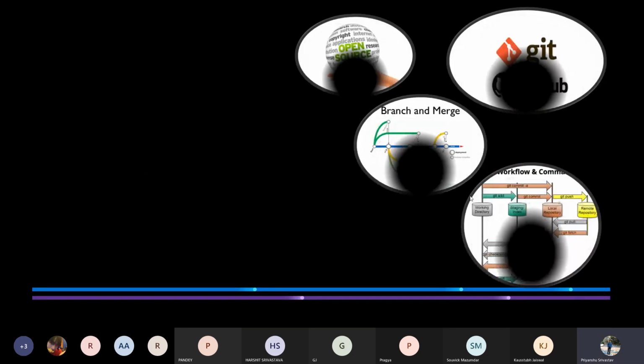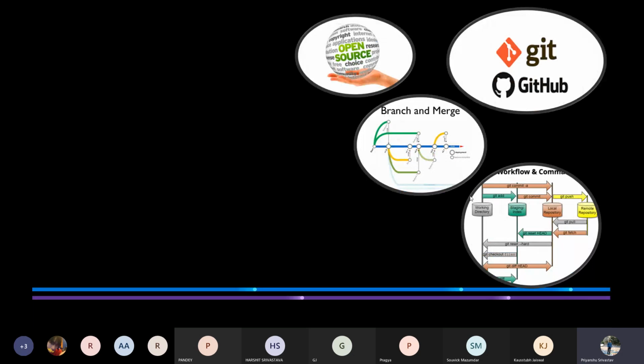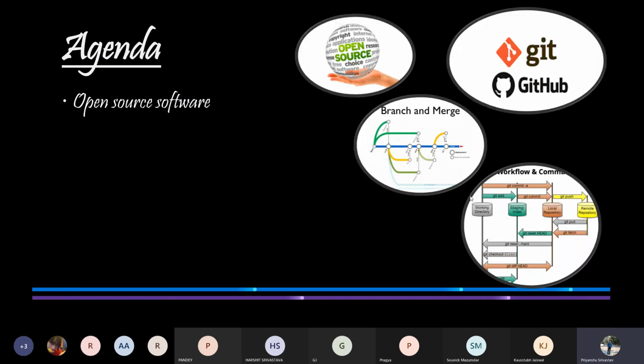First of all, here are the agendas or the topics that we are going to cover in this session. Before diving directly into Git and GitHub, we will begin with defining open source software and how it is related with our topic of discussion. Then we will move to version control system, their types, and finally the benefits of version control system.